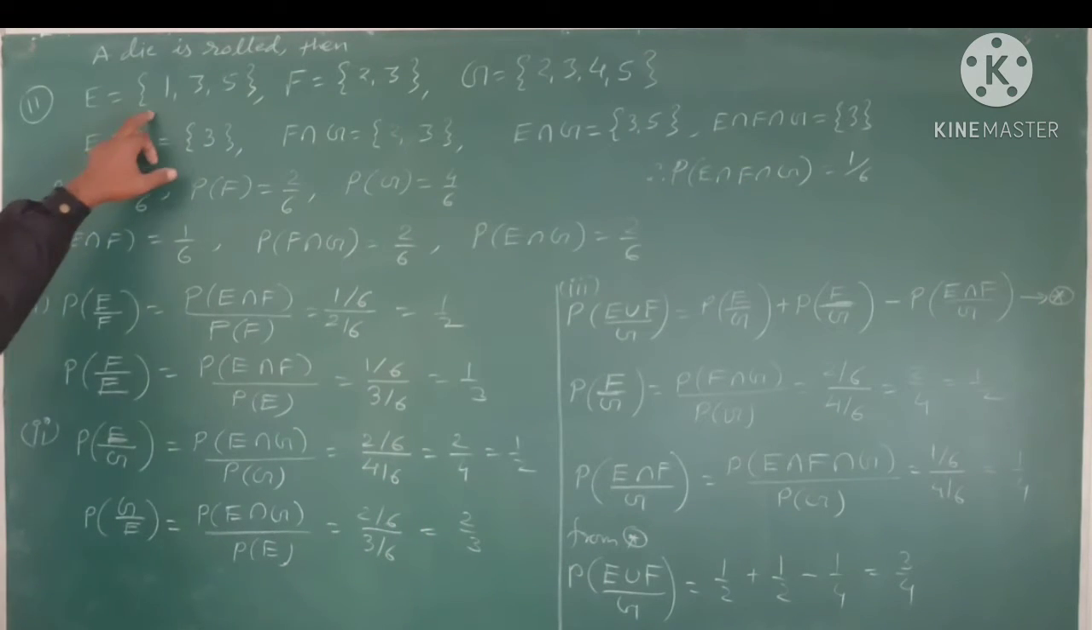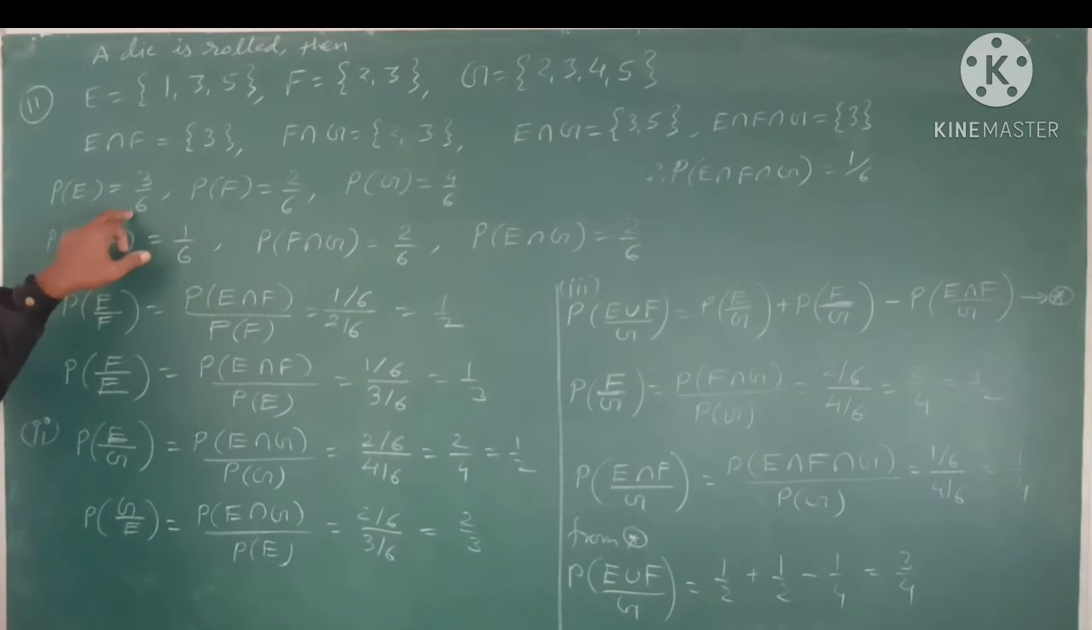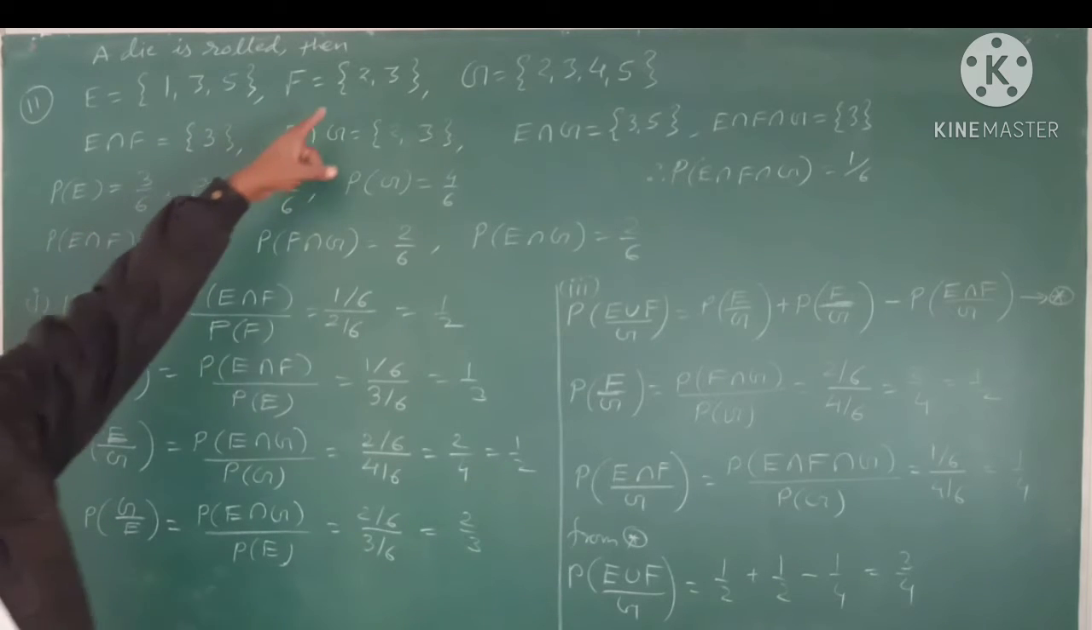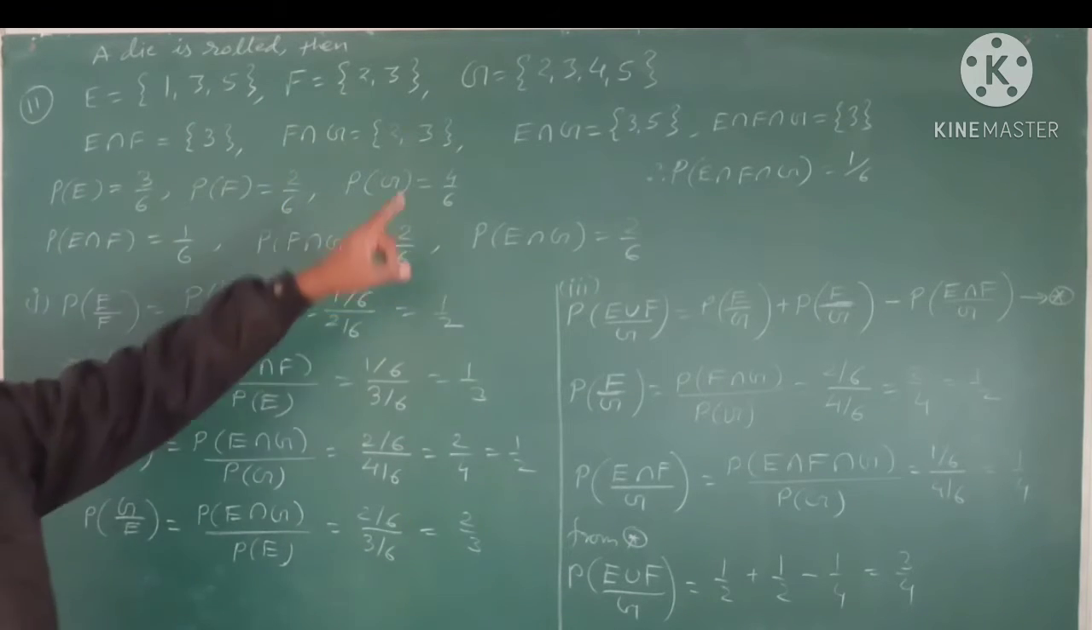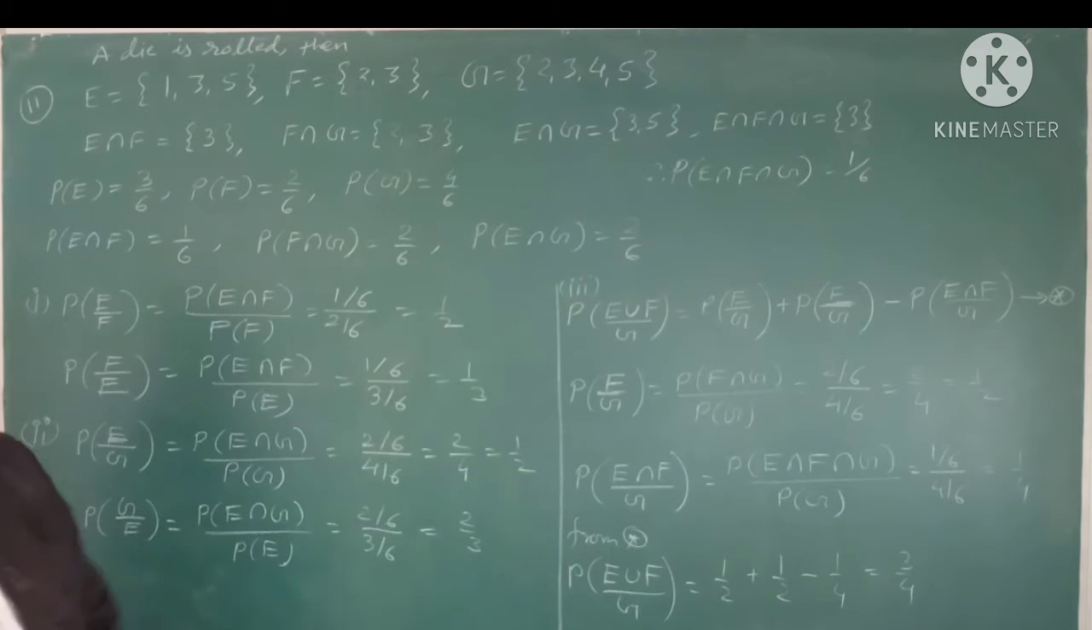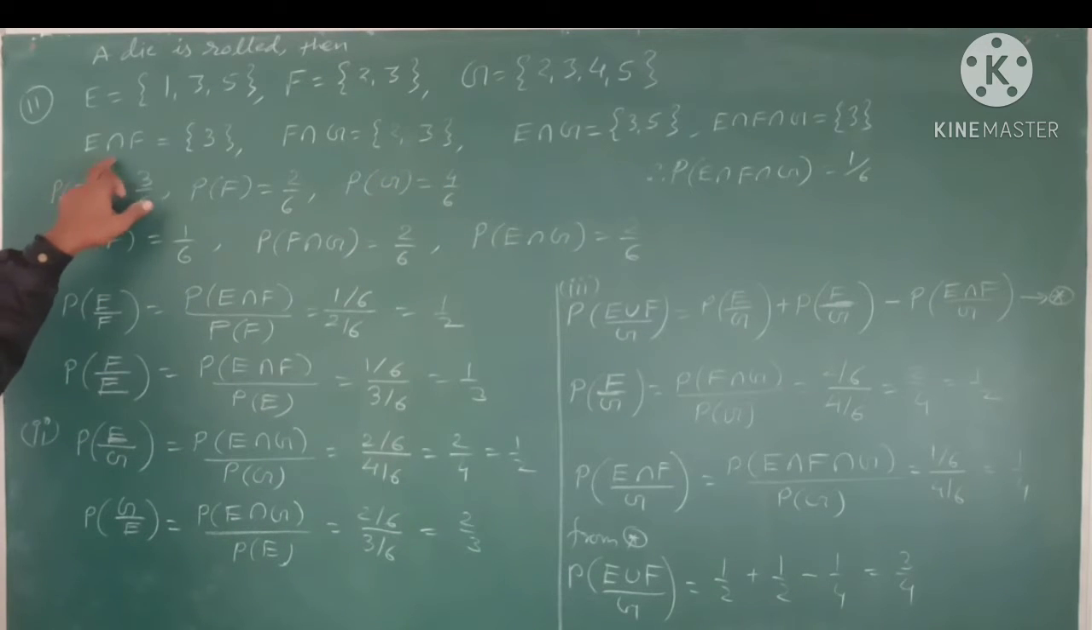Now probability of E: since event E has 3 elements, it is 3 by 6. F has only 2 elements, so 2 by 6, and G has total 4 elements, so it is 4 by 6. Now probability of E intersection F is only 1, so 1 by 6.